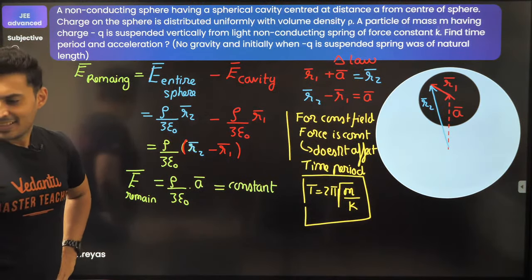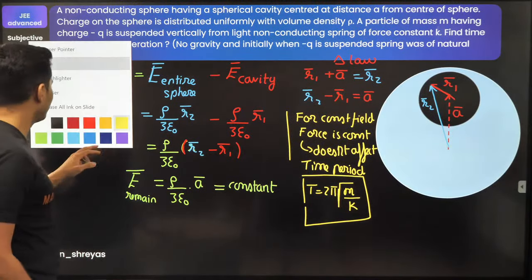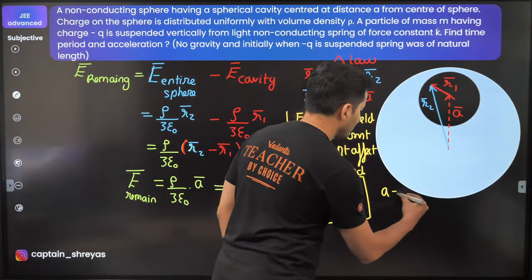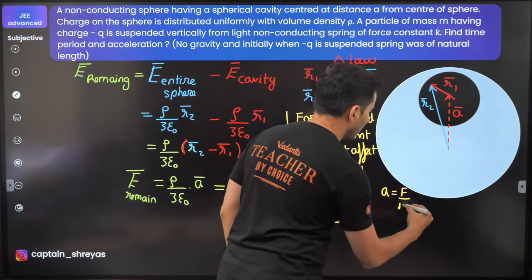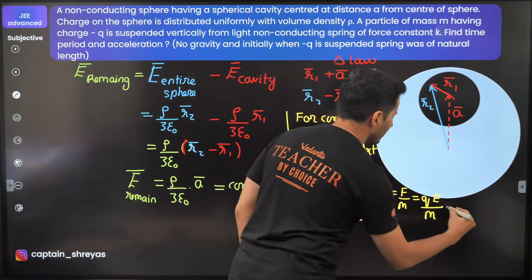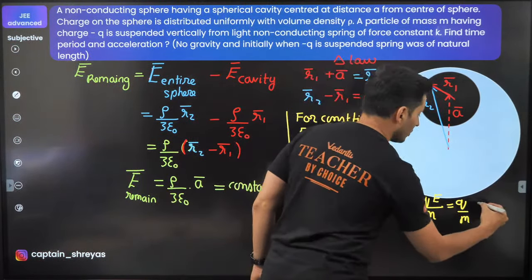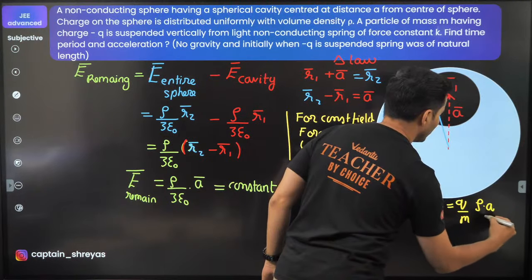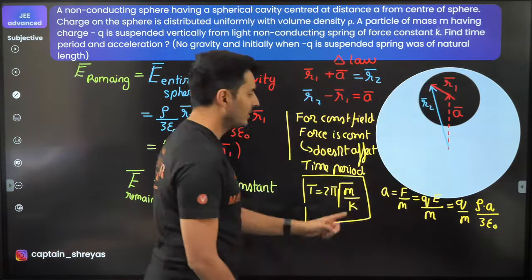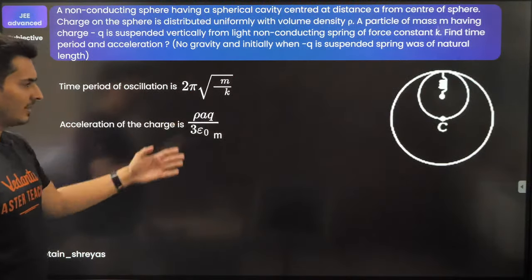Okay, great. So if this is the time period, you can also find the acceleration. What will be the acceleration, guys? Acceleration will be force divided by mass. Force will be the charge into the field, divided by the mass. So charge divided by mass, and the field is basically this, which is nothing but density into the A vector divided by 3 epsilon naught. So that is your acceleration. That's it, assuming it was at natural length. So there you go. These are the answers.